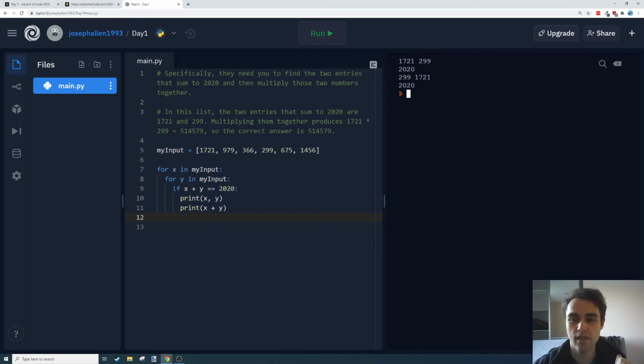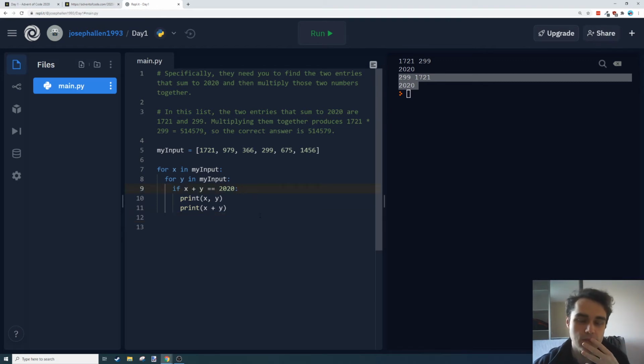Huh, interesting. So we have two solutions, but they're the same solution: adding 1721 to 299 and the other way around. So that's pretty much it, we're done there, assuming that we're not going to trip up on this complexity issue.